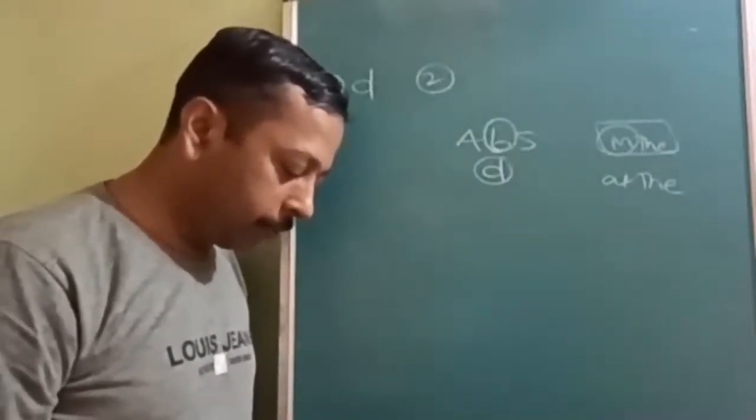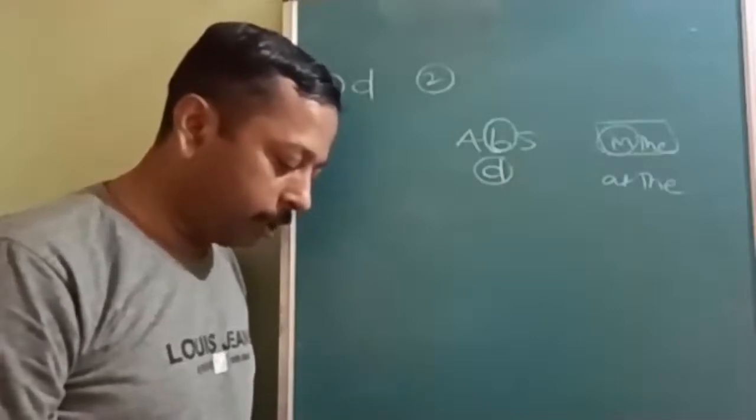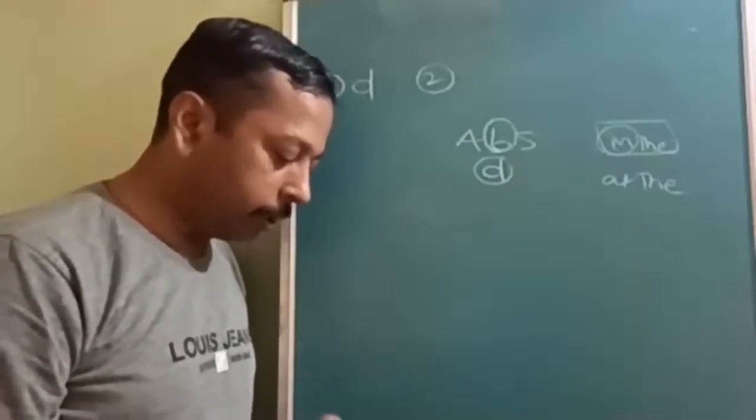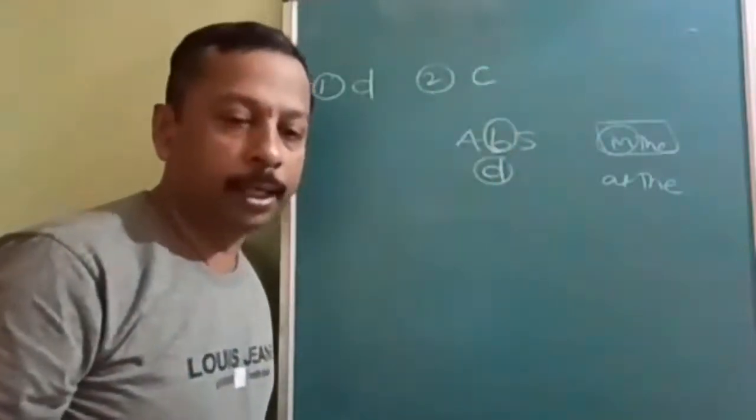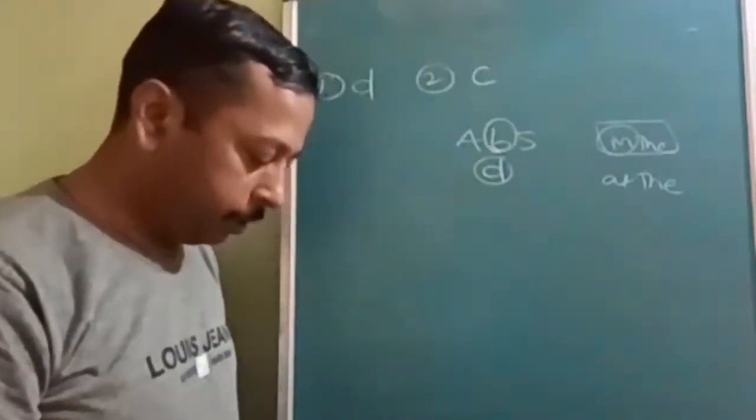Next, third: inside the chalk will remain white while the surface will become colored, and the inside of the chalk will have colored pigment. This is just a common sense question also. So the answer will be C. What is the answer? The answer is C. The second answer is C.